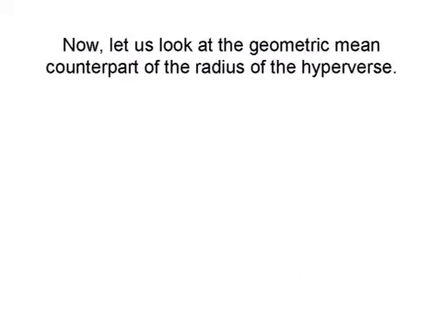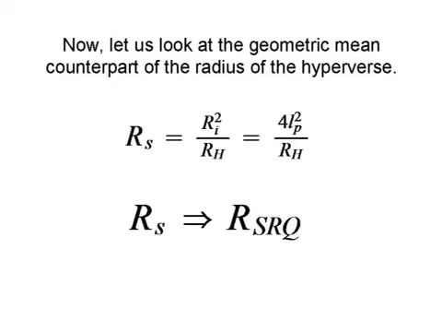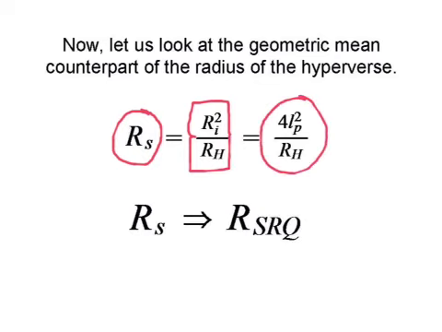Okay, we're going to switch over to the small radius now. So let us look at the geometric mean counterpart of the radius of the hyperverse. We've seen R sub s quite a bit now. This is the small radius, and it's determined by dividing the initial radius squared by the hyperverse radius, and our answer is 4 times the Planck length squared divided by the radius of the hyperverse. R sub s is going to be mostly shown as R sub SRQ. This stands for small radius quantum as compared to small energy quantum.